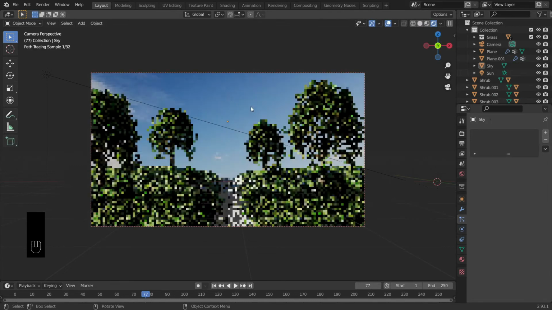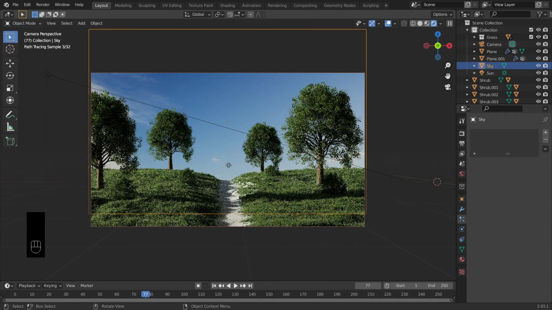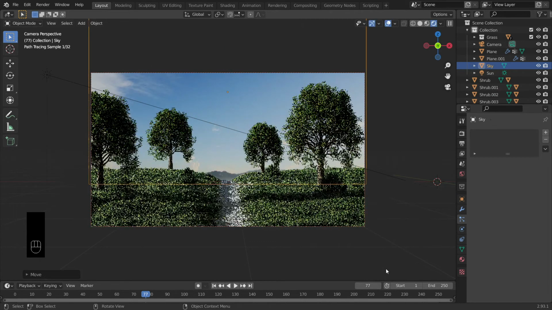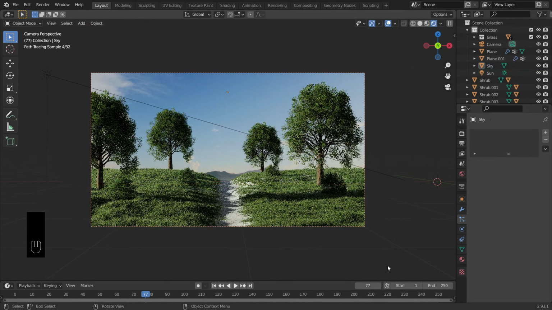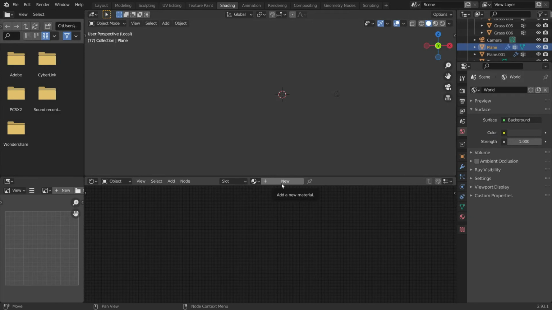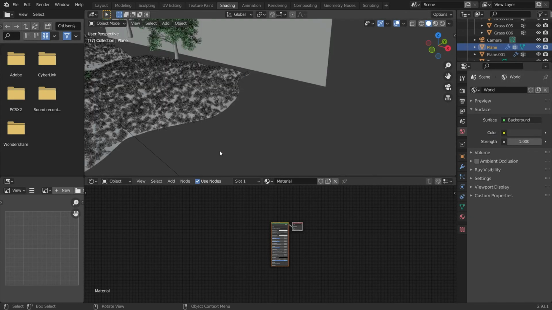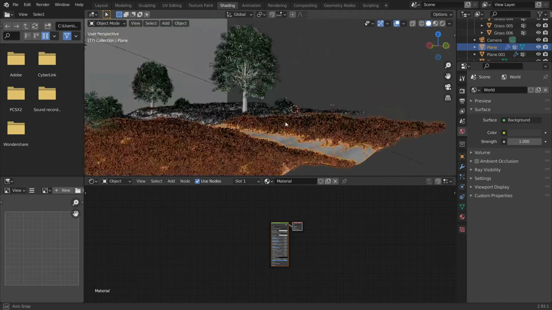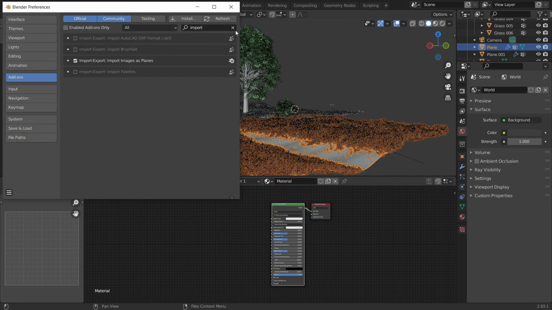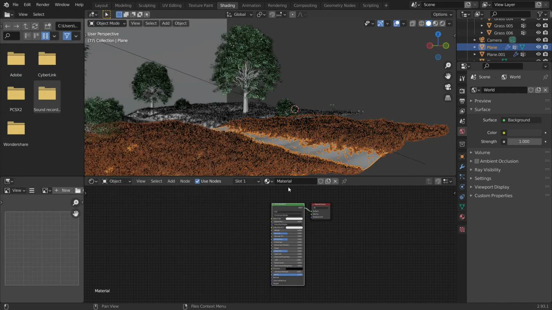So now if we go into the render scene, the scene is looking very good. I will add some texture to our ground. For adding texture to our ground, I will enable an add-on which helps to reduce our time in the node editor, which is the Node Wrangler add-on.